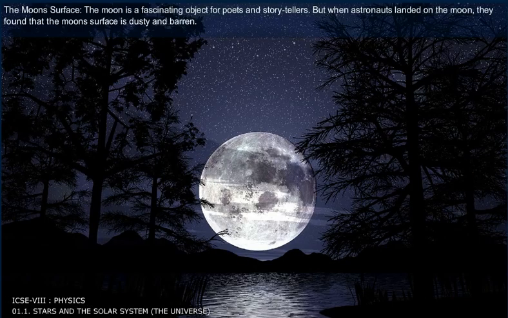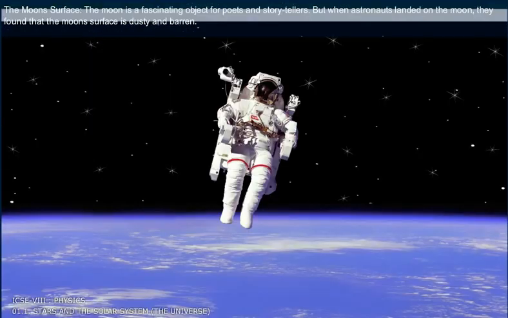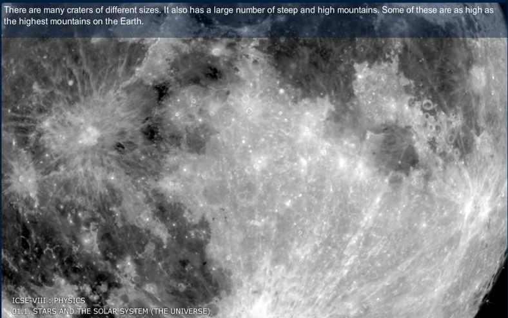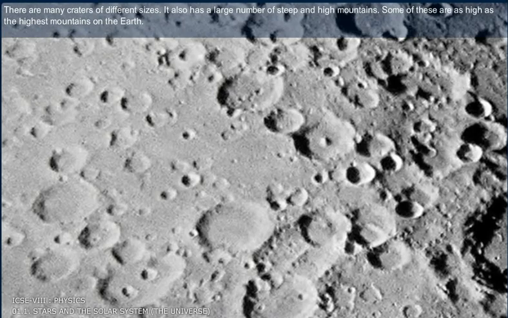The moon's surface. The moon is a fascinating object for poets and storytellers. But when astronauts landed on the moon, they found that the moon's surface is dusty and barren. There are many craters of different sizes. It also has a large number of steep and high mountains. Some of these are as high as the highest mountains on the earth.